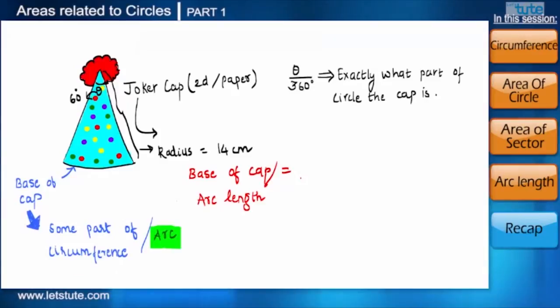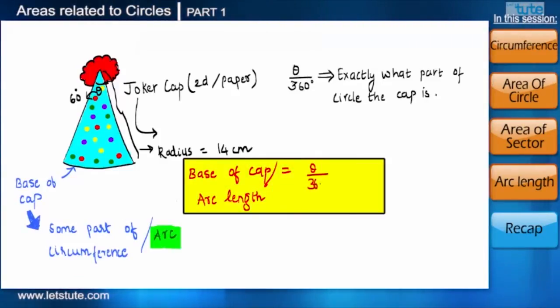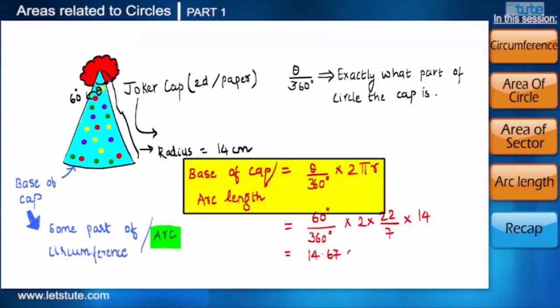And then when we multiply it with the length of the circumference, that is 2 pi r, this way we can find out the base of the cap. As we know that the central angle is 60 degrees and the radius is 14 centimeters, the arc length or base of the cap comes to 14.67 centimeters.